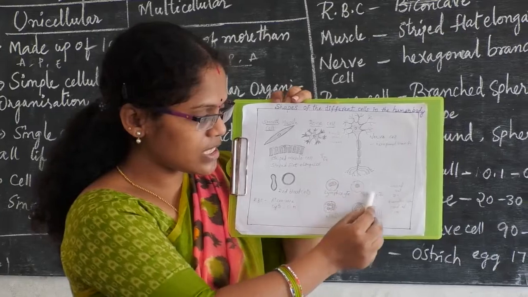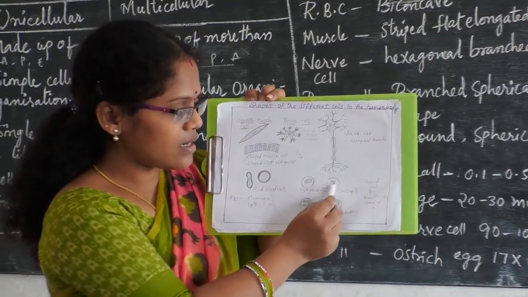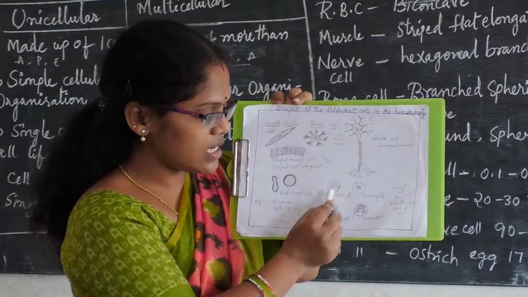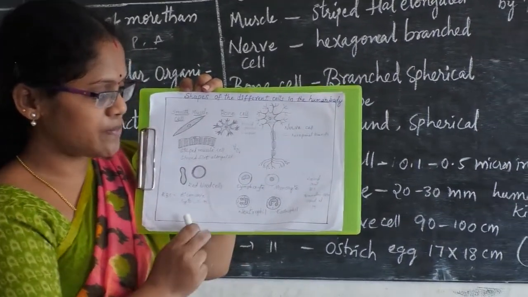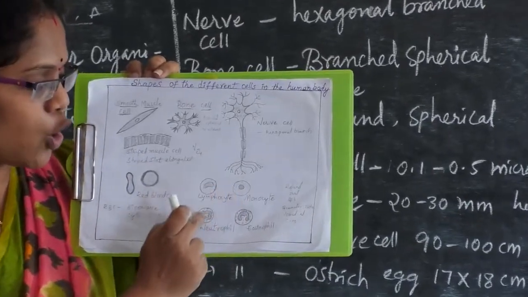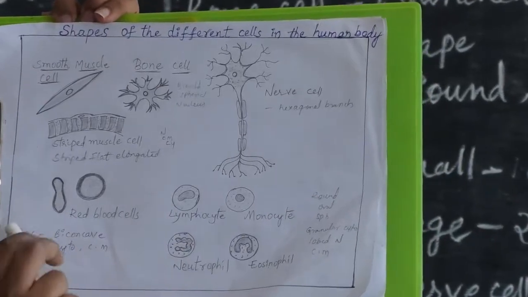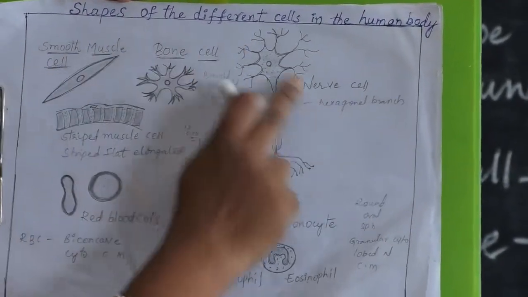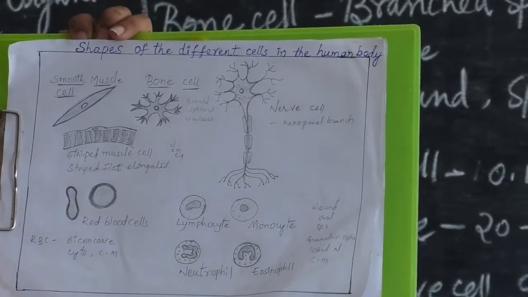And here you see WBC. This dark one is called the cell membrane, and inside this portion you can see different shapes of the nucleus. Nuclei are of different shapes. They are lobed in shape, so you can call them lobed nuclei, right? So these are all the shapes of the different cells in the human body.